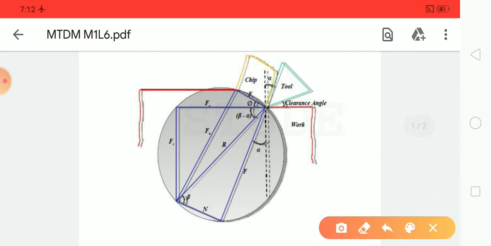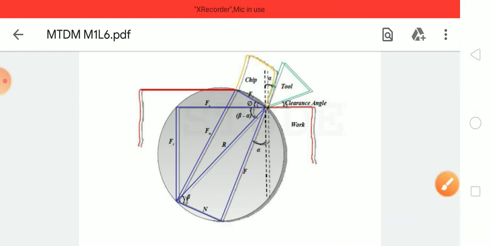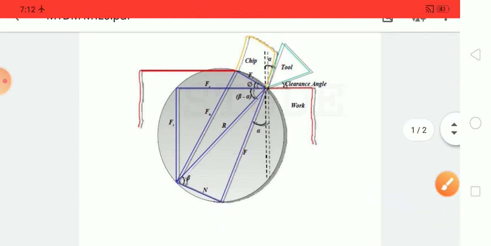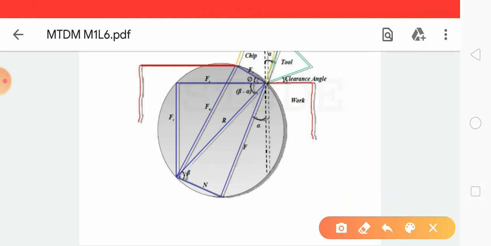See here, you have already drawn alpha. Now extend this one until it touches one of the points in the circle. So this line is extended, and that is F. Now join this line with this point, we will get N, the normal vector.